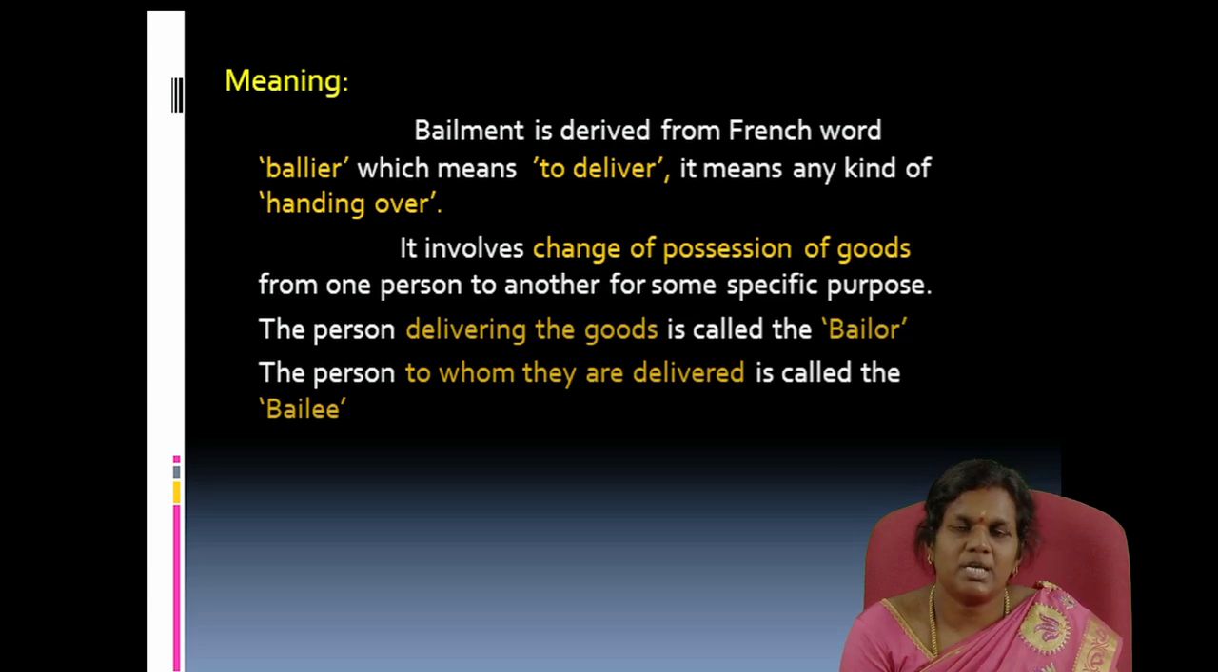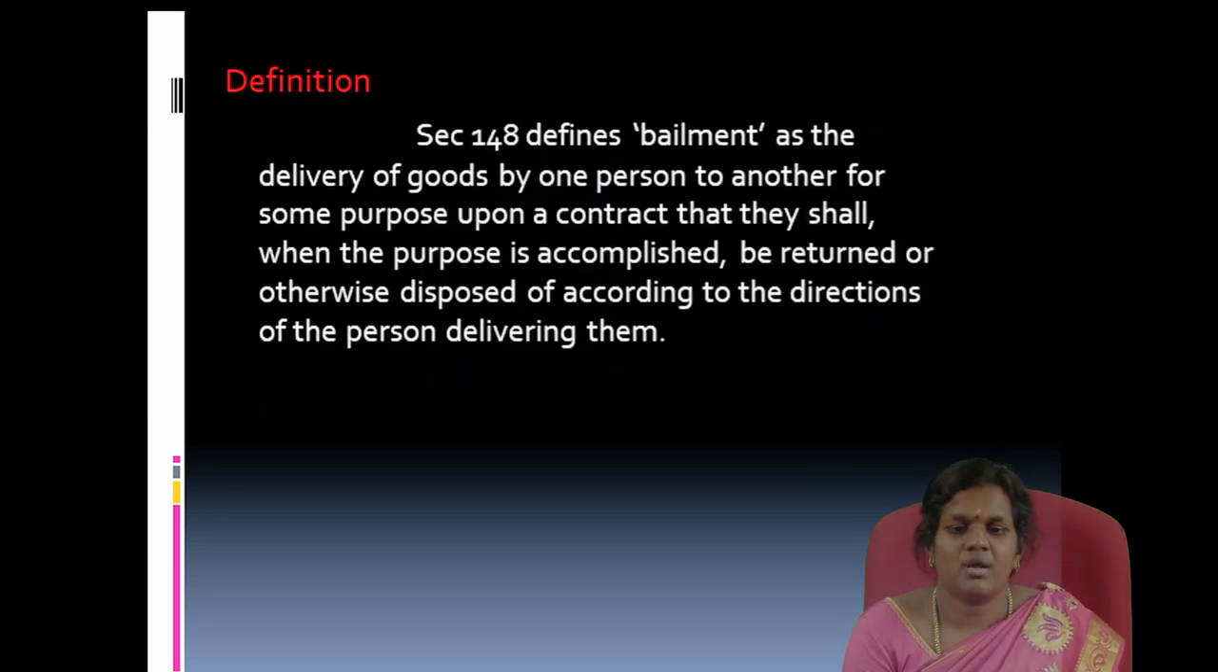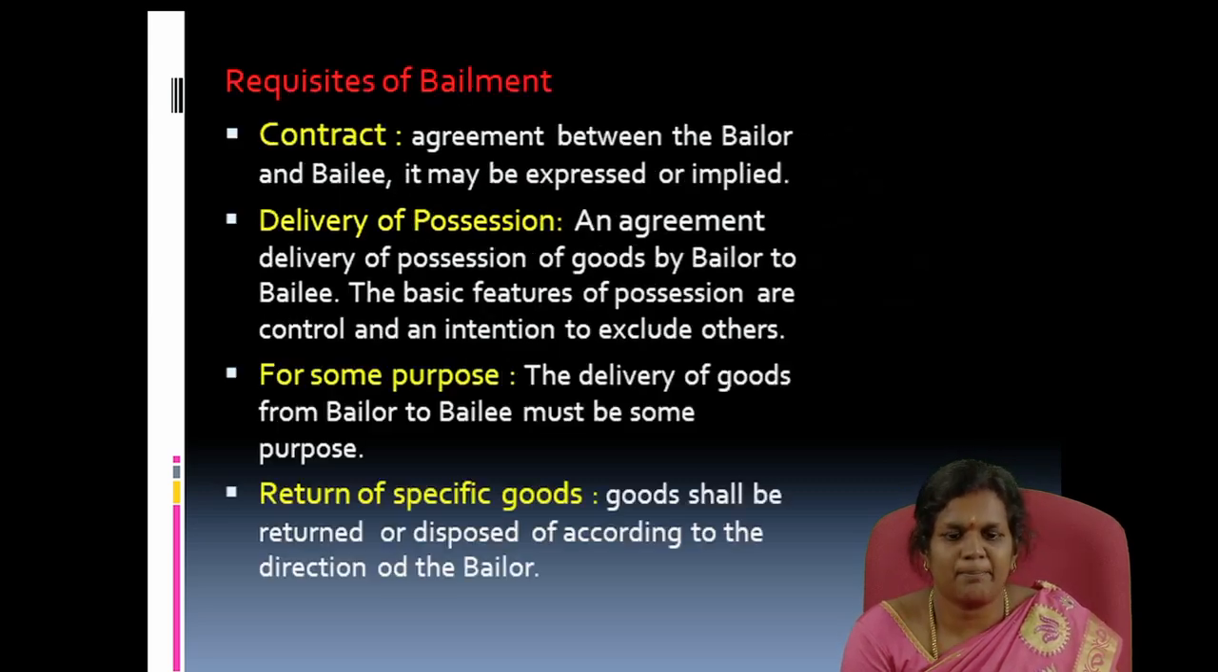The person who delivers the goods is called the bailor. The person to whom the goods are delivered is called the bailee. Definition: Section 148 defines bailment as the delivery of goods from one person to another for some purpose, upon a contract. When the purpose is fulfilled, the goods are to be returned or otherwise disposed of according to the directions of the person delivering them.